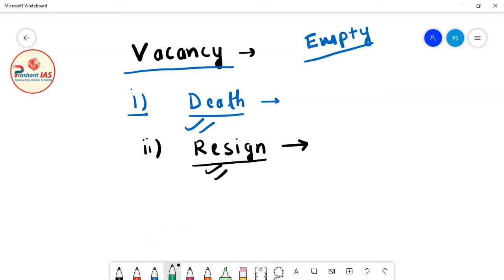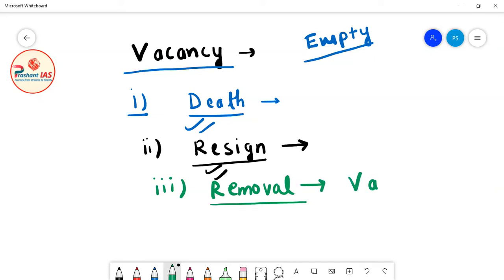After that, friends, there can be a vacancy in the office of the Vice President of India due to removal. So just now I have explained the procedure of the removal of the Vice President of India, that is, how Parliament can remove the Vice President of India. If Parliament removes the Vice President of India, then also a vacancy will be created in the office of the Vice President of India.